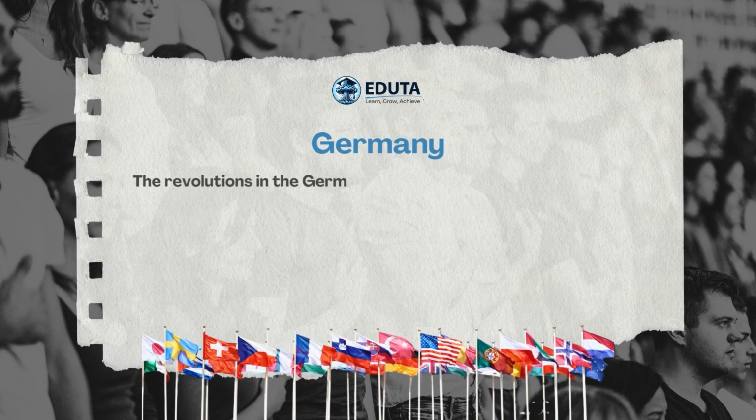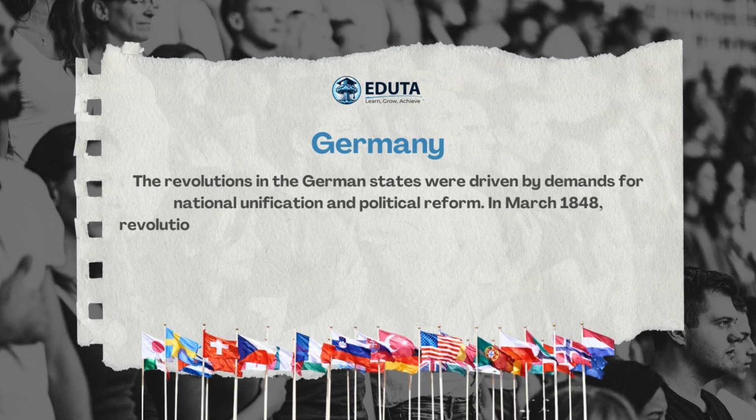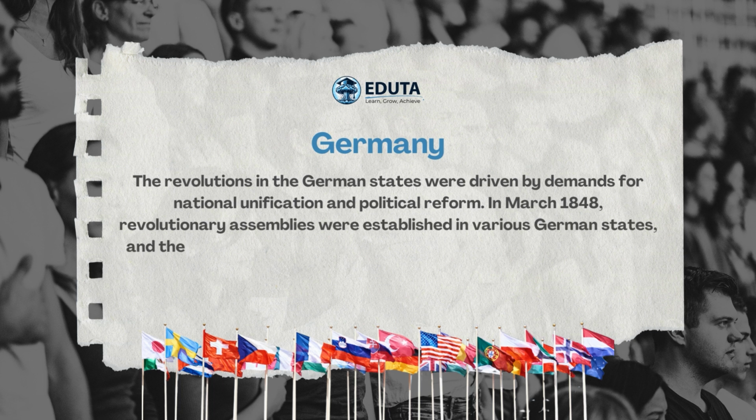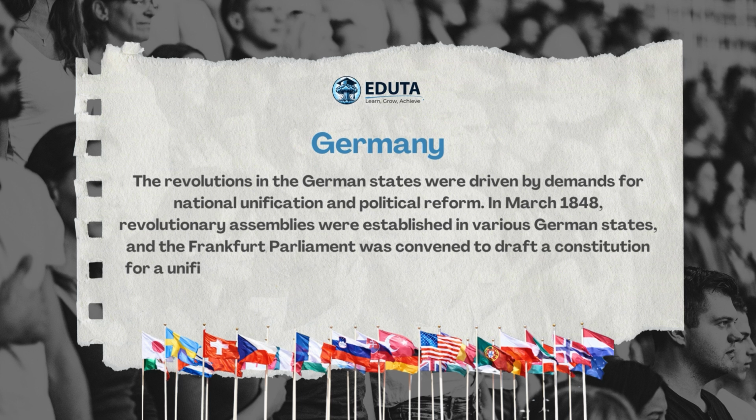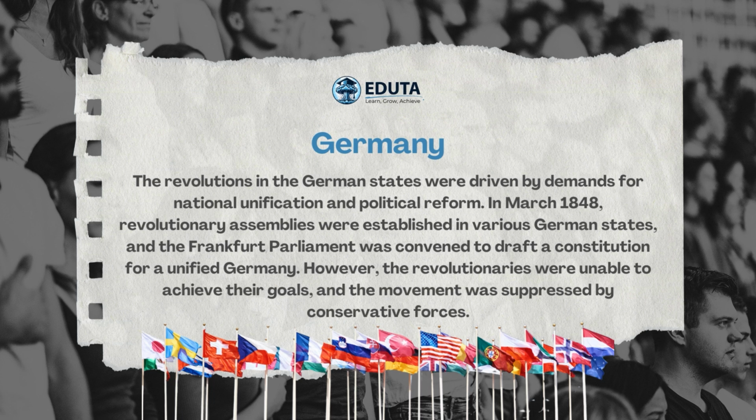Germany. The revolutions in the German states were driven by demands for national unification and political reform. In March 1848, revolutionary assemblies were established in various German states, and the Frankfurt Parliament was convened to draft a constitution for a unified Germany. However, the revolutionaries were unable to achieve their goals, and the movement was suppressed by conservative forces.